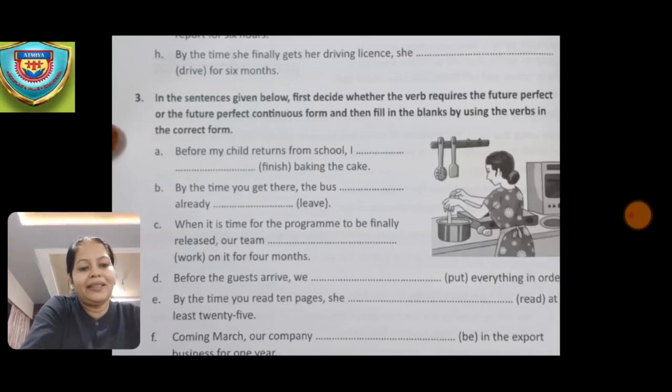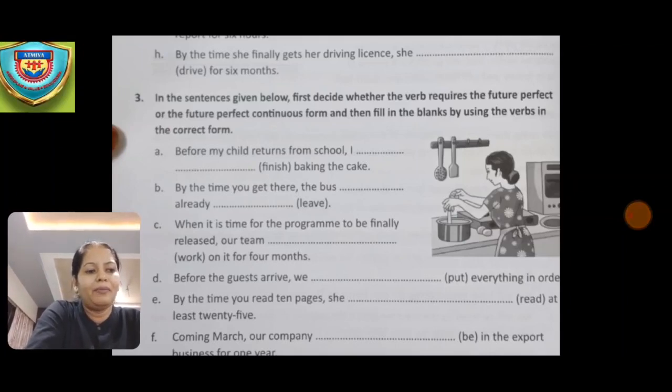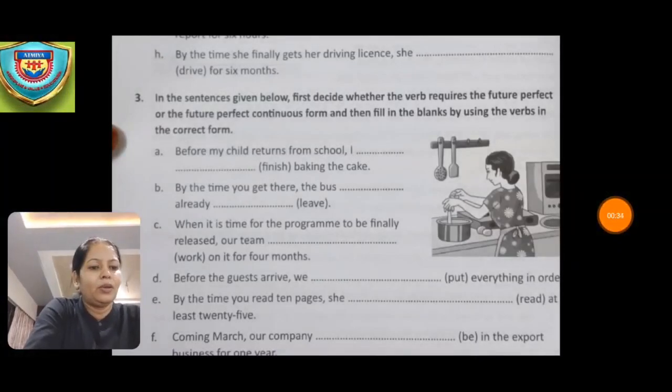Now the next one is C. When it is time for the program to be finally released, our team dash work on it for 4 months. So the answer is, will have been working. Our team will have been working on it for 4 months.